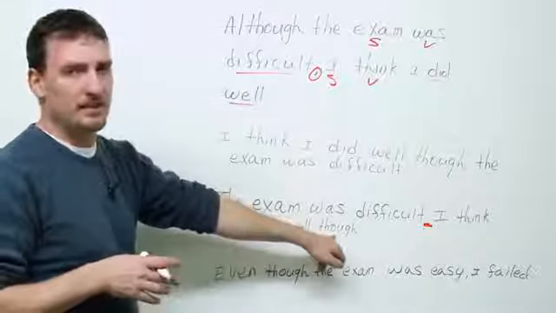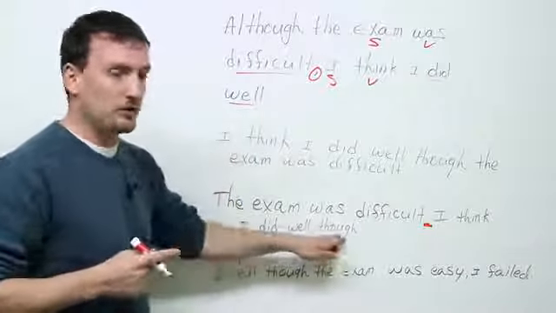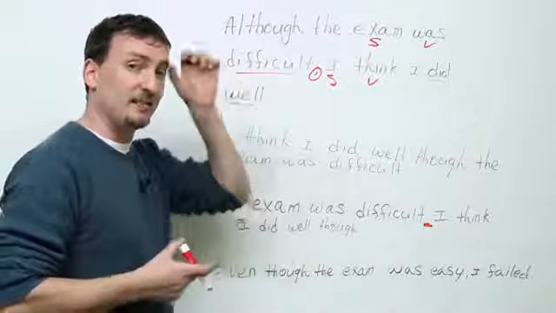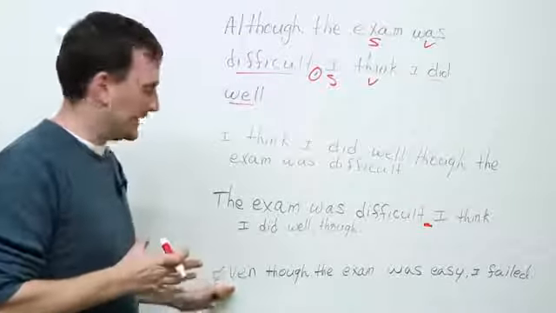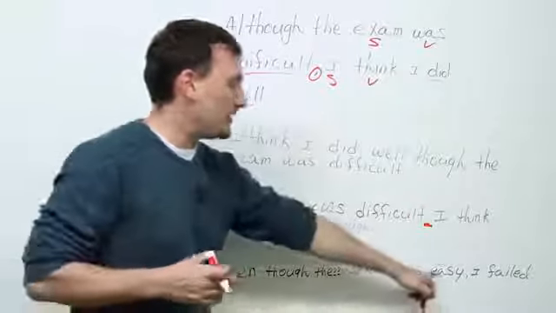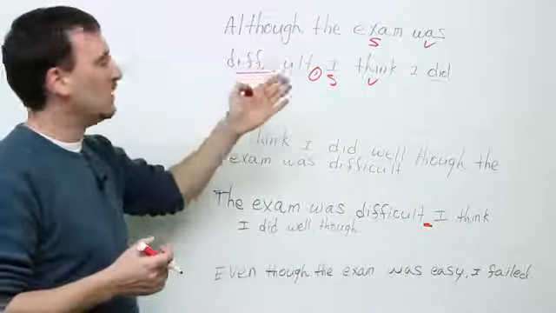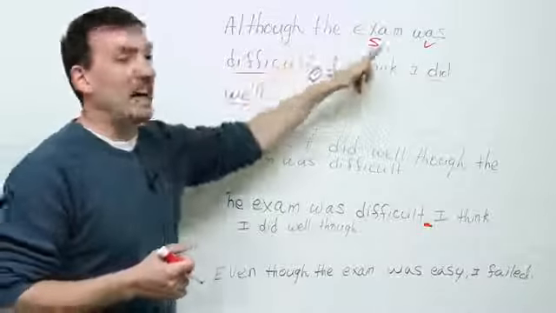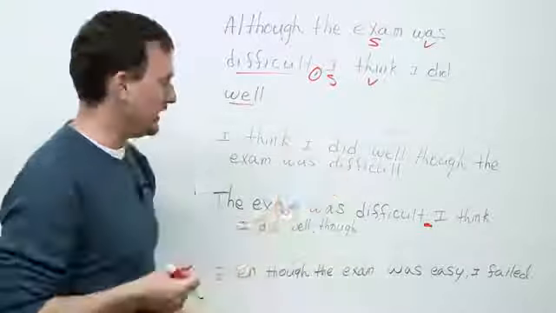But you see how I can put this at the end? I can't put although here. That doesn't work. You have to use the though at the end of the sentence in informal situations. Now, here I changed the sentence a little bit. Even though the exam was easy, I failed. Now, what's the difference here? The exam was difficult. I think I did well. So there is a contrast, but it's not very strong contrast, right?